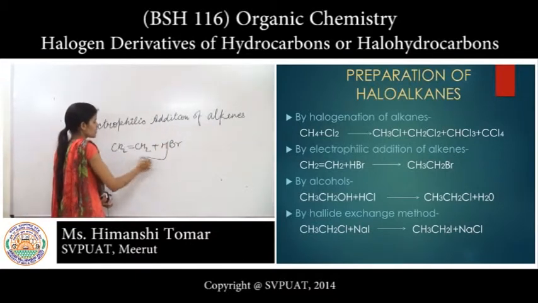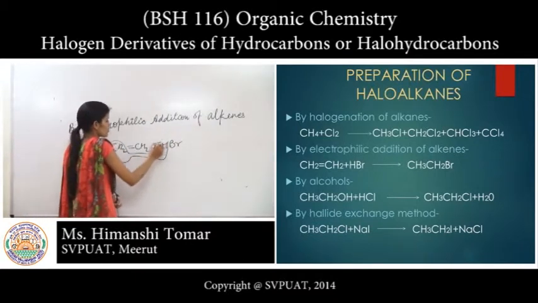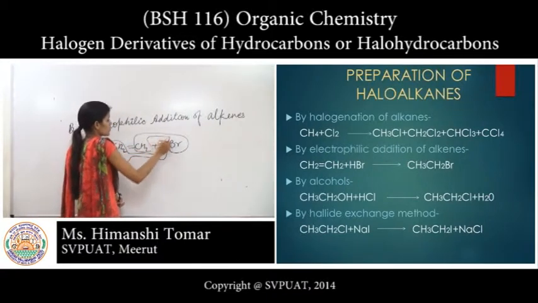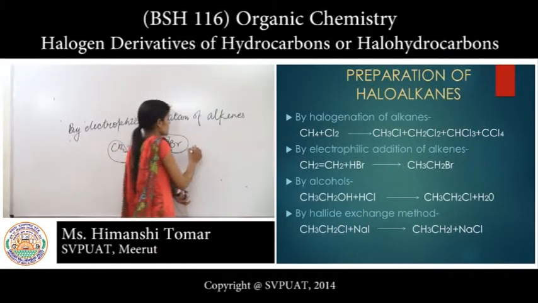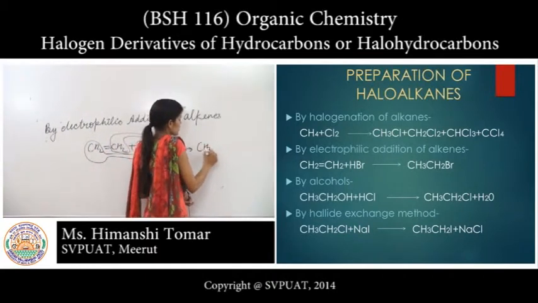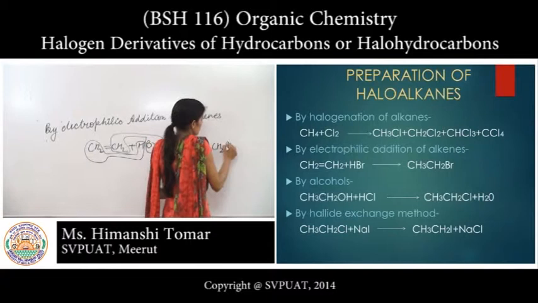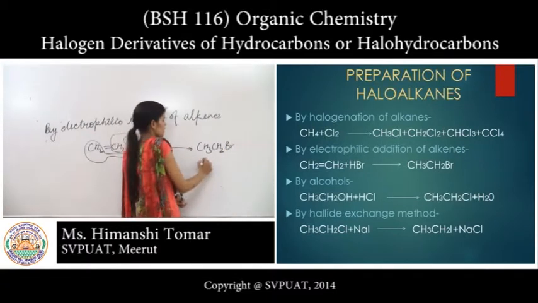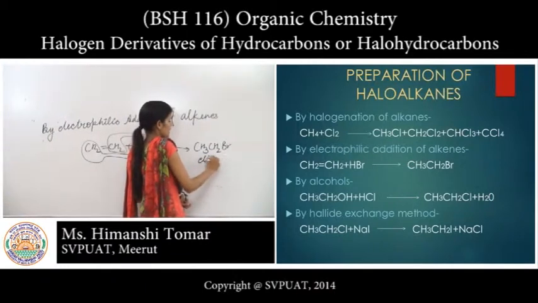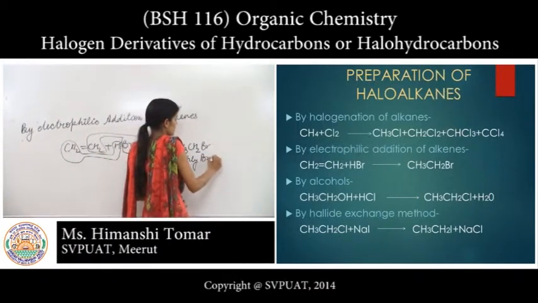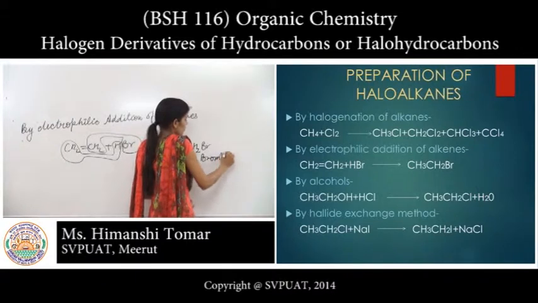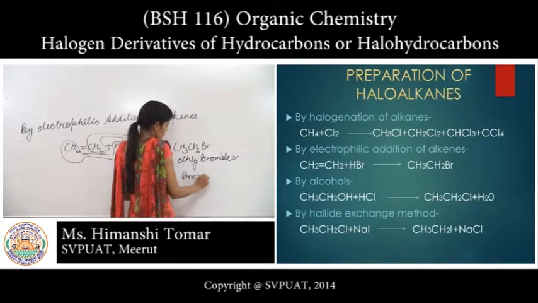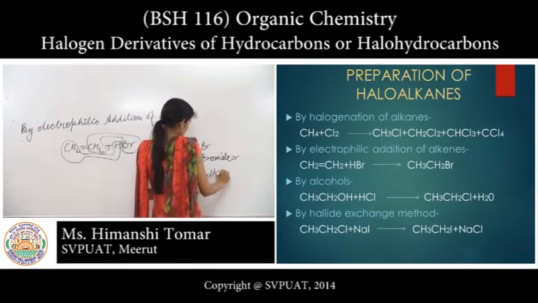Then one hydrogen is attached with CH2 and the bromine is attached with this CH2. Then the compound which is formed is CH3CH2Br, which is a haloalkane named ethyl bromide or bromoethane.